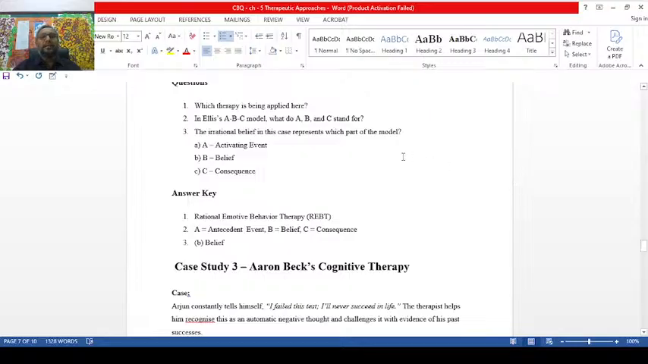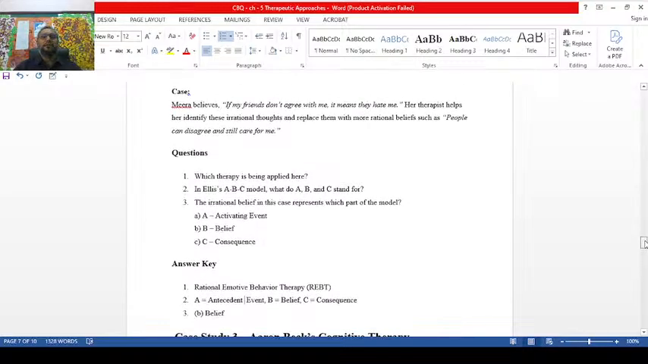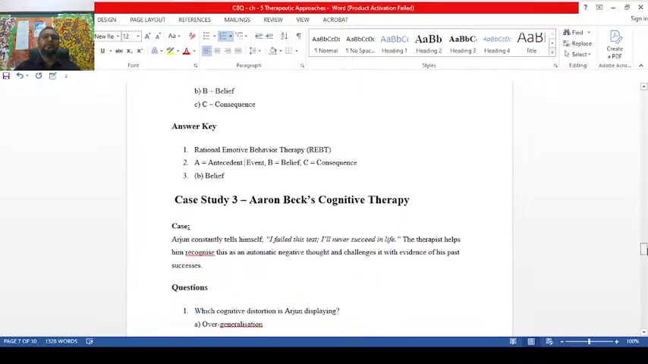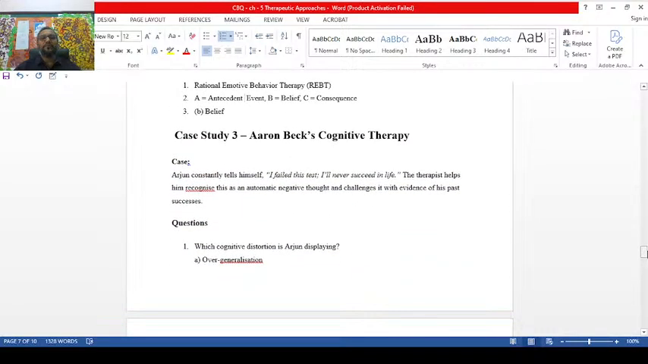The irrational belief in this case represents which part of the model? The irrational beliefs are part of the belief only. You see, here it is. What is the belief? If my friends don't agree with me, it means they hate me, you see. This is the problem here.